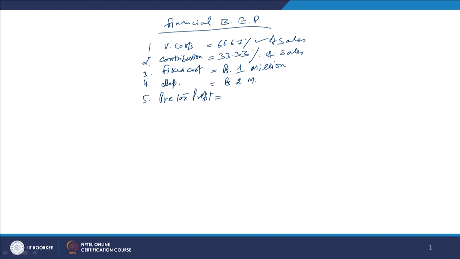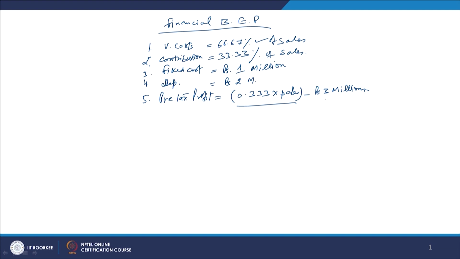If you calculate the pre-tax profit here, you can easily calculate it like 0.333 into sales, minus something we have to write here, which is rupees 3 million, right. 0.33 of sales is the contribution.